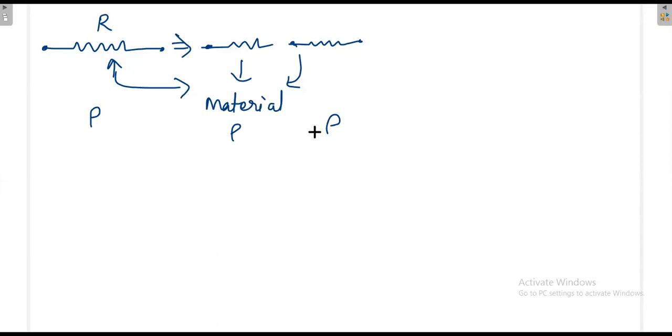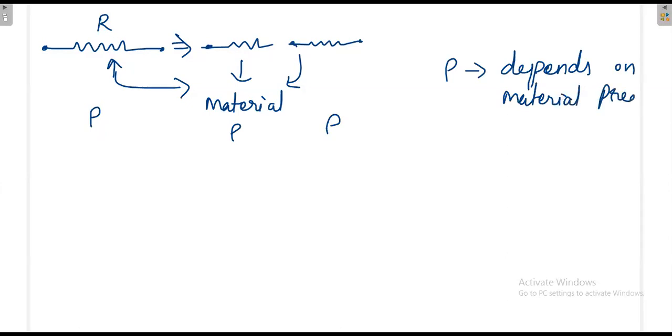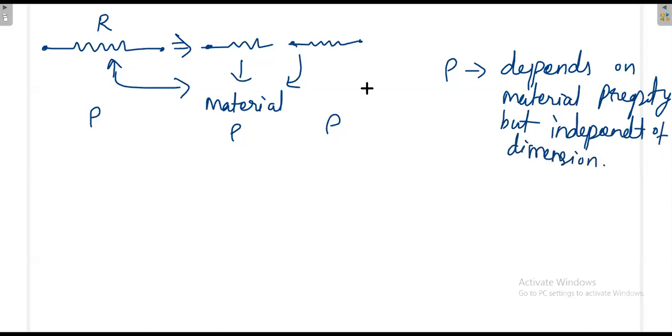In future somebody will ask, resistivity depends on what? Resistivity purely depends on the material properties. It is independent of length. Very important. Resistivity depends on material property, but is independent of dimension. What is the meaning? Even if I cut this part again into two small pieces, those two small pieces will also have the same resistivity, because that is the property of the material.